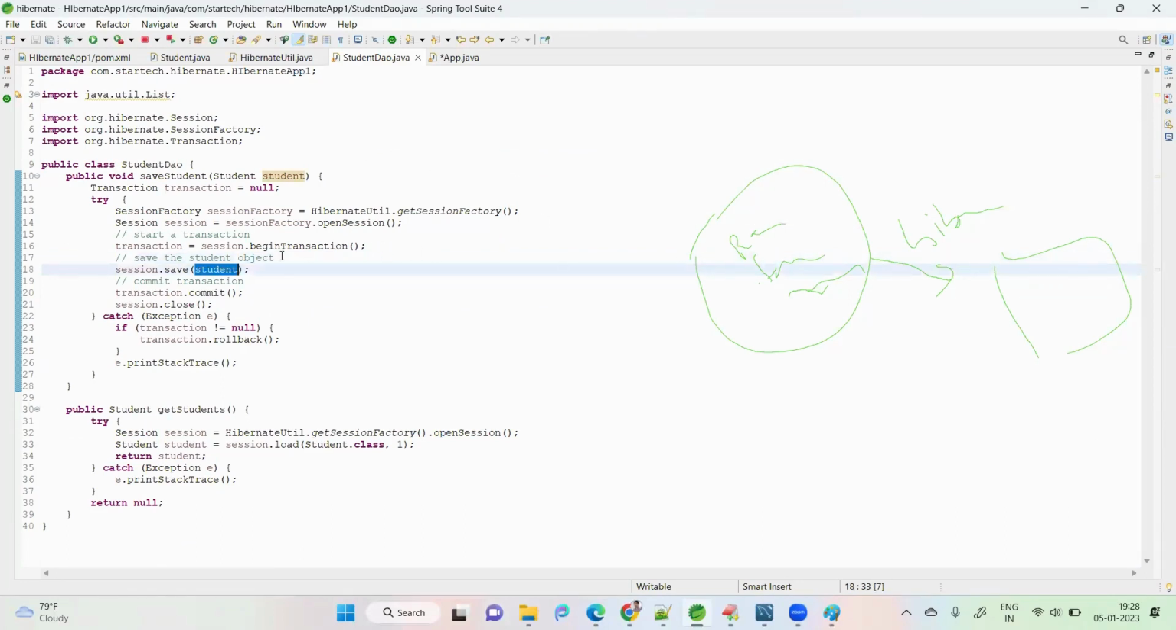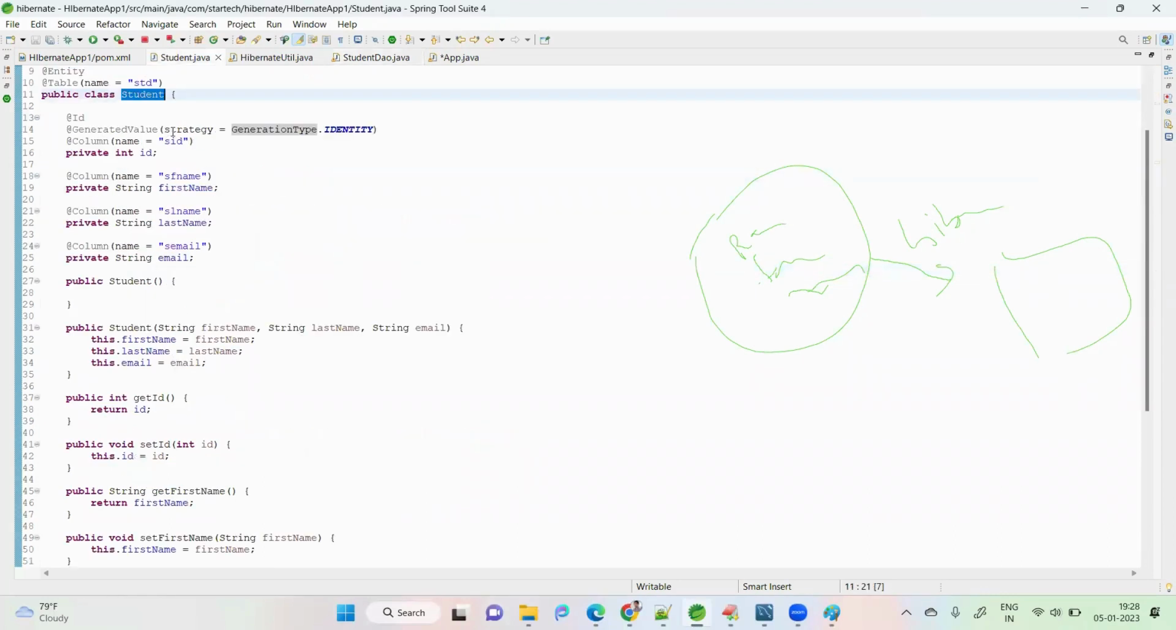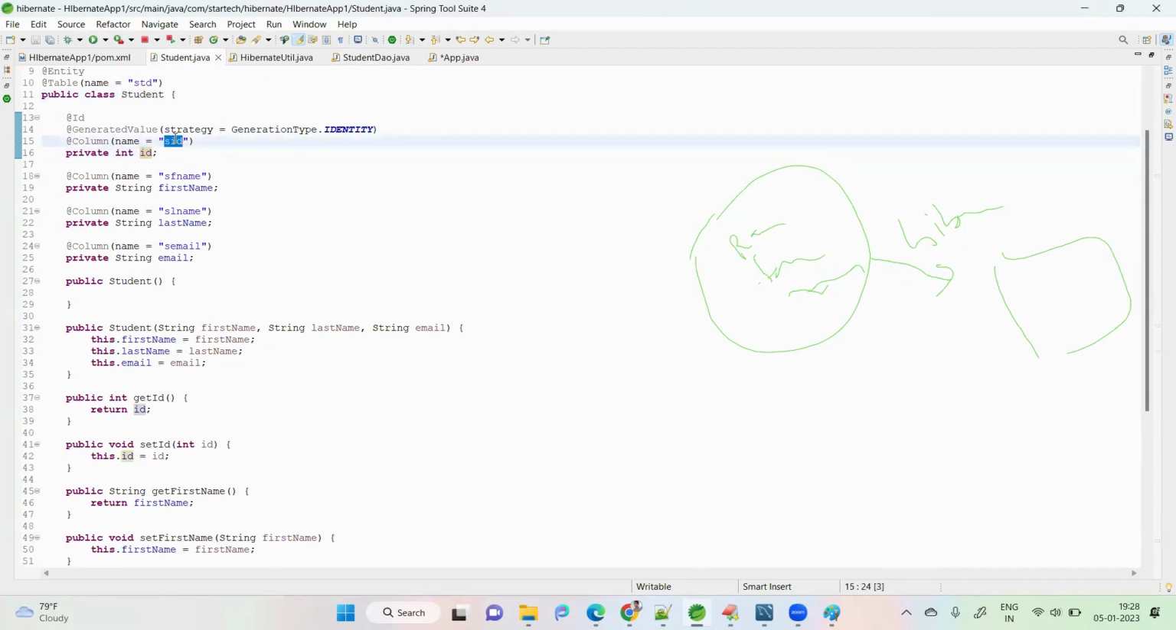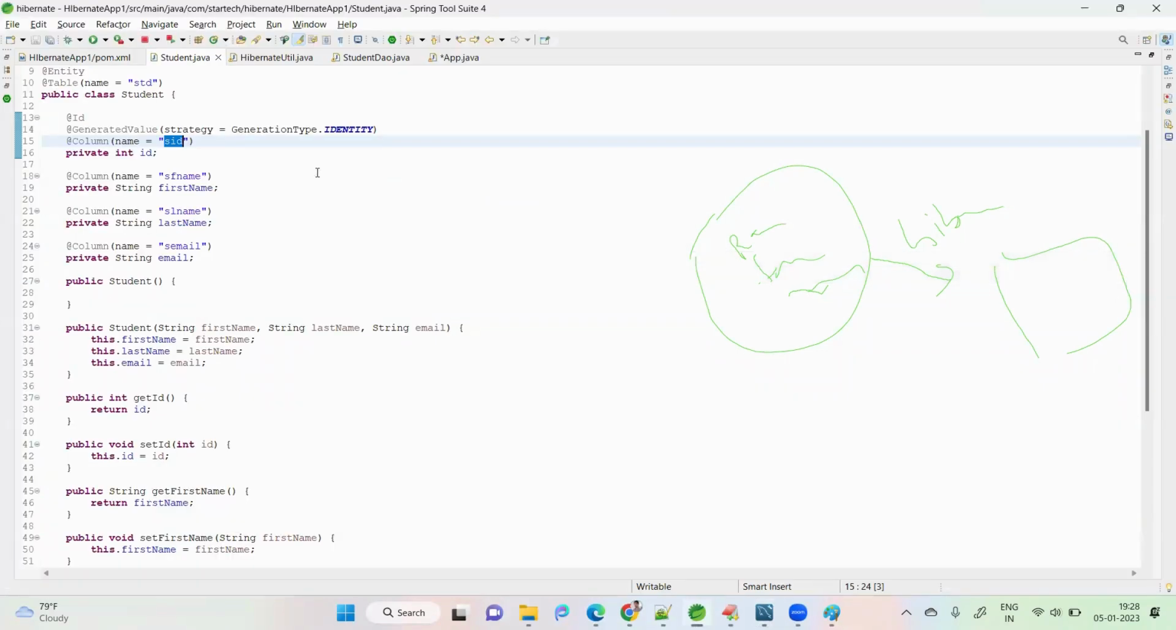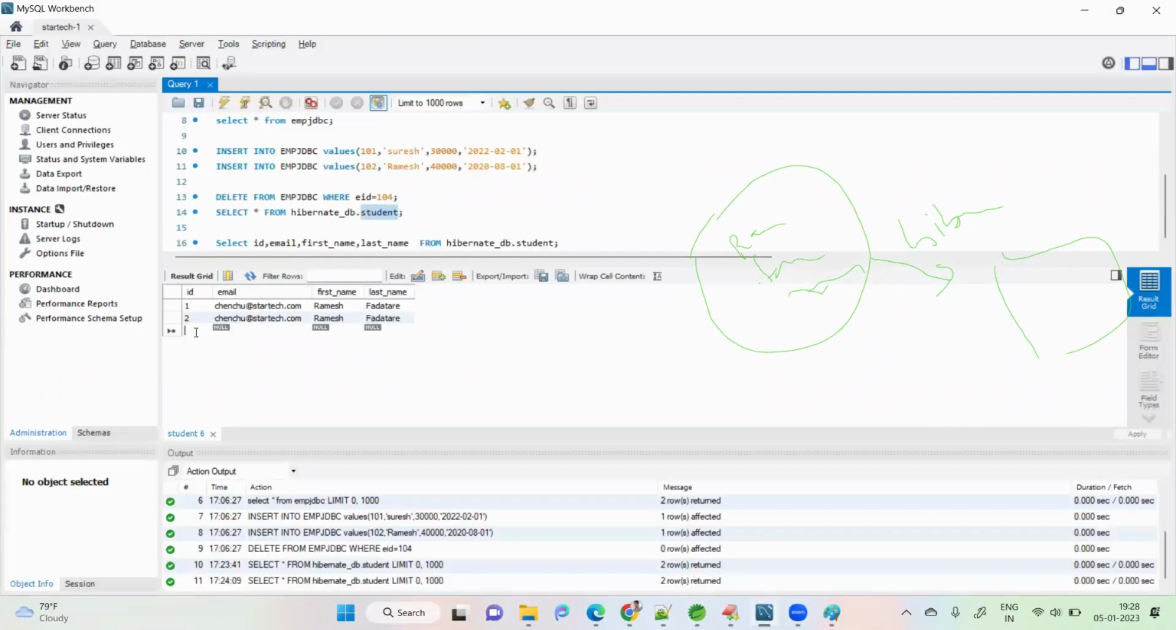While inserting, we are telling that for the student there is an automatically generated value, student ID. Student ID will be generated based on existing data. Here 1 and 2 are there, so the next one is 3. That is what the identity algorithm does: it increments the last value and stores it. Next time, it will come as 3, with some name, mail ID, first name, last name.